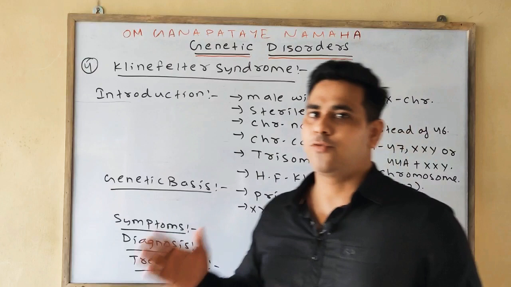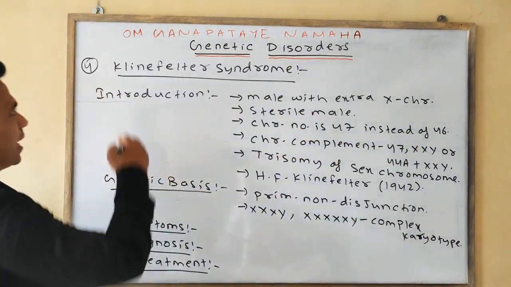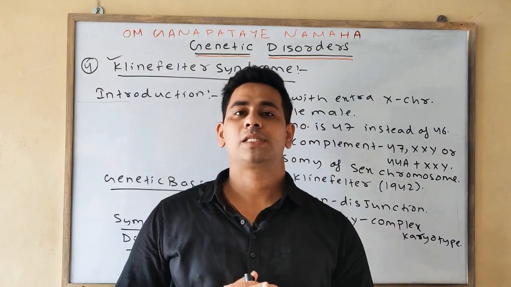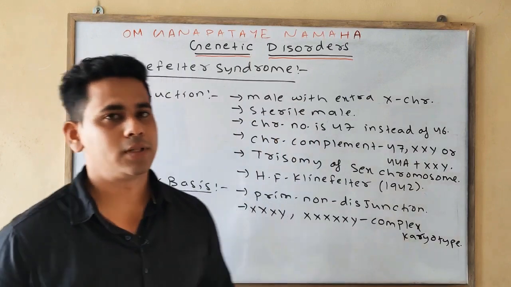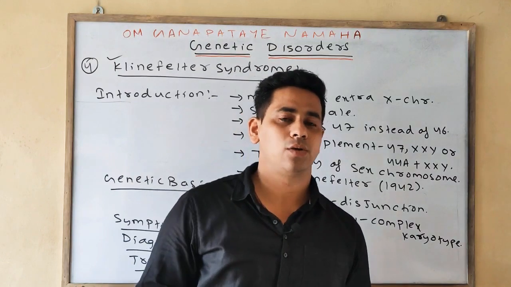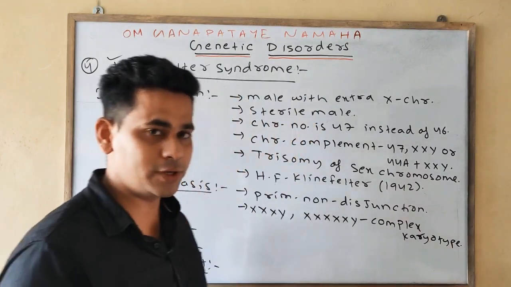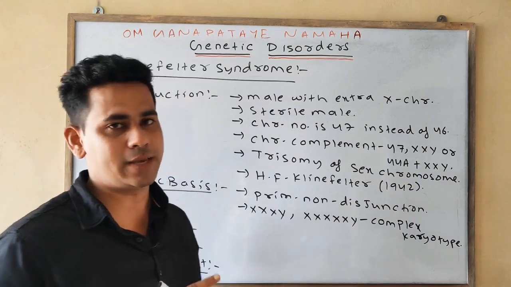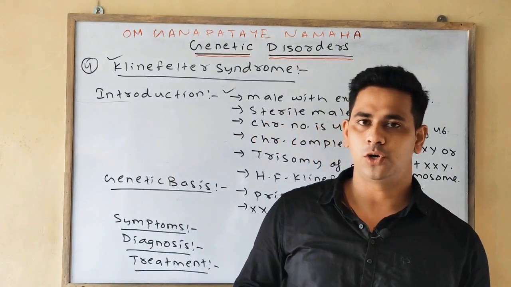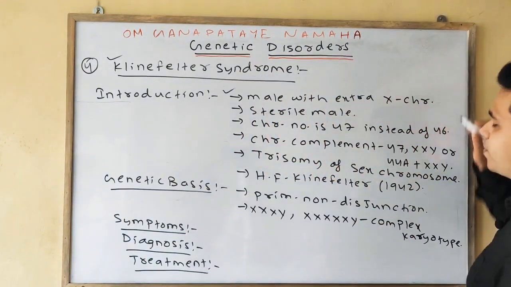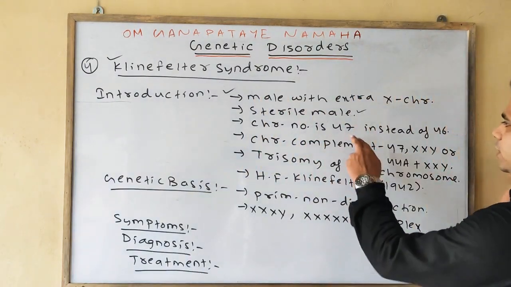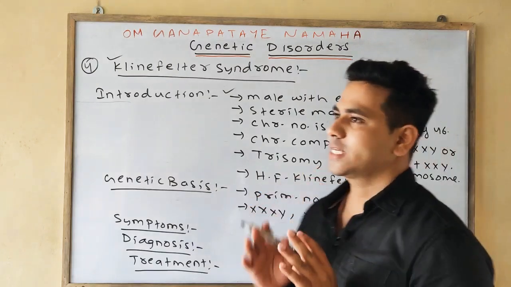Now we'll discuss our fourth and last genetic disorder, that is Klinefelter syndrome. We have discussed Turner syndrome in the case of the female, but Klinefelter syndrome we will discuss in the case of the male having one extra X chromosome, by which the total number of chromosomes is 47 instead of 46. In Klinefelter syndrome, the male has one extra X chromosome, and in this case the male is sterile, not fertile.